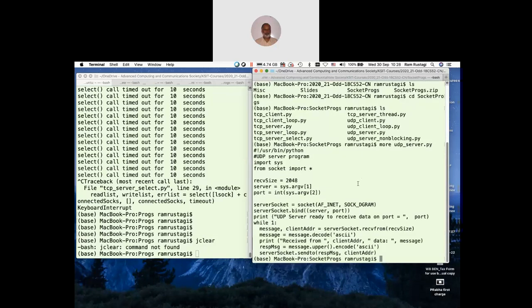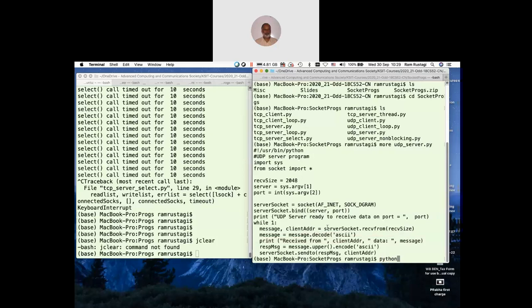So you see, all we are doing is creating a socket. I'm binding, specifying the server IP address as argument 1 and the port number as argument 2. Since anything specified on the command line is treated as ASCII, it's converted into an integer. Create a socket on this line, then do a bind, and after doing a bind, I'm in a while loop. 1 is always true because 0 is false, anything non-zero is true. At this line, I receive a message, decode it, print what is being received, convert to uppercase, encode, send, and the server runs forever.